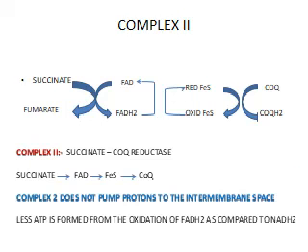Now let's look at complex 2. Complex 2 is known as the succinate coenzyme Q reductase complex. Now what happens in this complex? Succinate will transfer the electrons to FAD and get oxidized to fumarate. FAD gets reduced to FADH2.